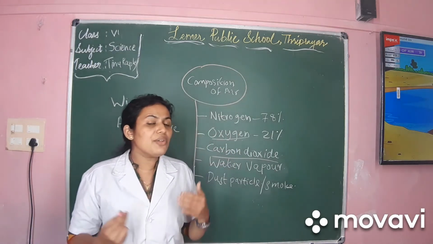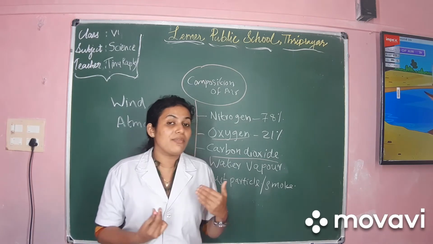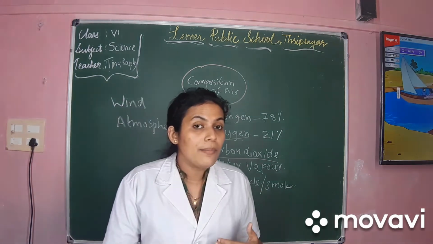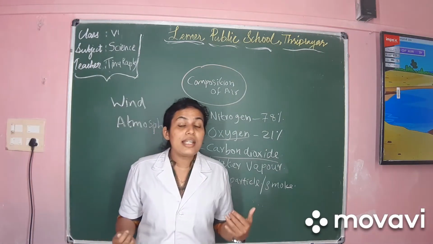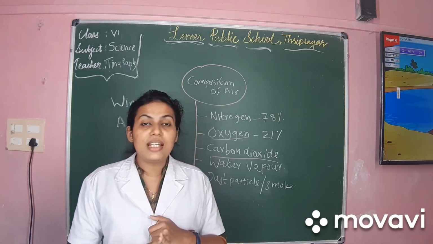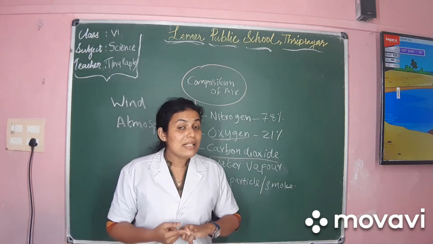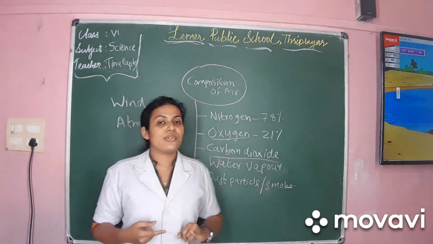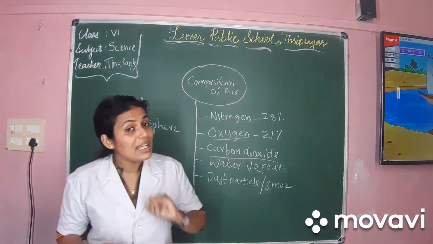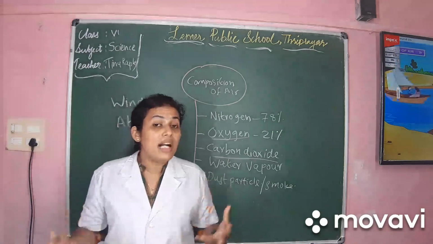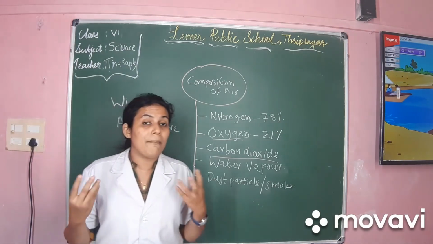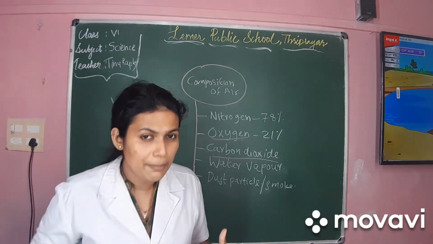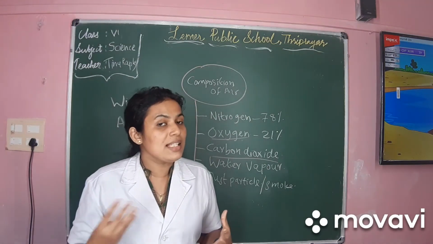So dear children, can you give me few examples where we are using the air? Yes, the air is used for respiration, isn't it? All living organisms respire with the air. So that is the first use of air. Now, what is the second use of air? It is for the burning, combustion. For the combustion purpose, air is necessary.